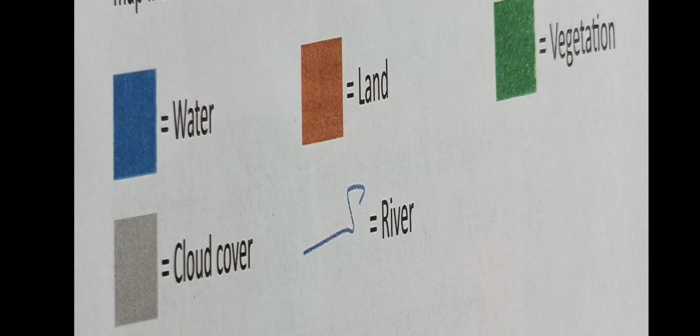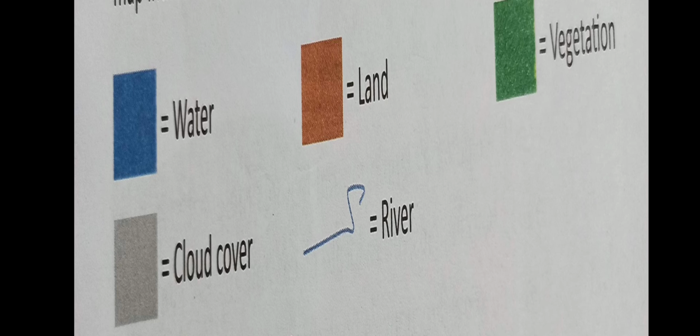As you can see, the map is colorful. Many times when you observe the map, you find that the map is colorful. Why do we use that color? Some students think that, sir, we use that color to decorate the map, to make that map beautiful and attractive.